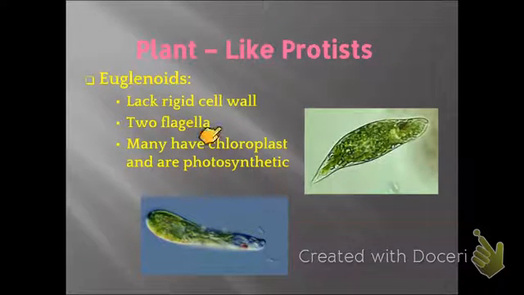Euglenoids, so these lack a rigid cell wall. They have 2 flagella, so if you can see off the end, this one shows it a little bit better. And then many have chloroplasts that are photosynthetic. And that's why these are green, because then you can see that they are photosynthetic. They have chloroplasts.